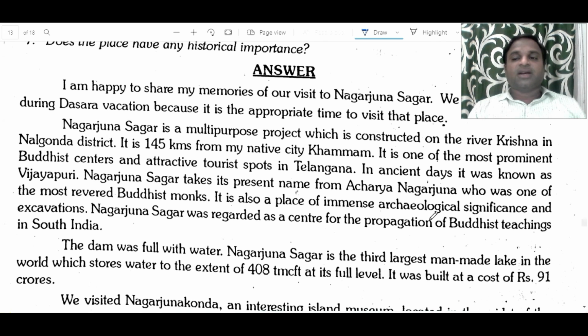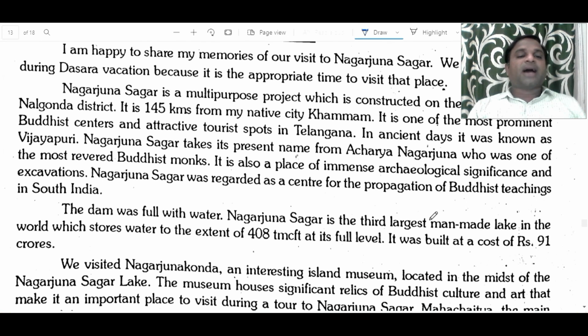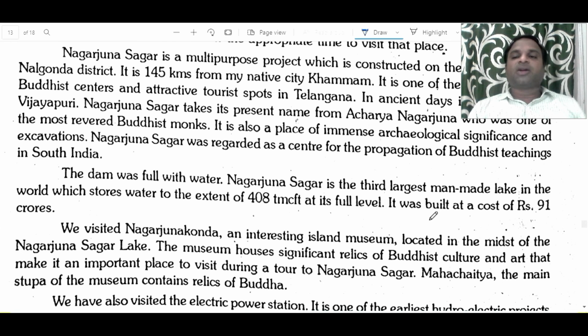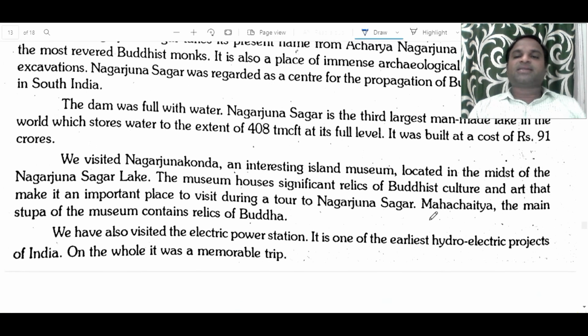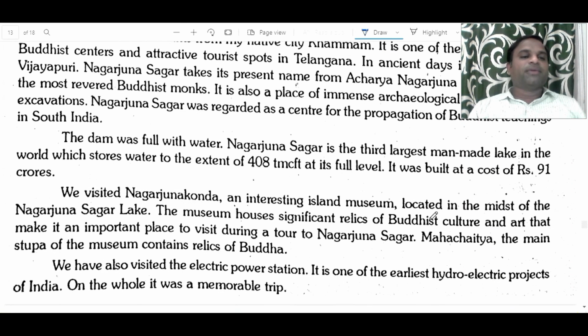In ancient days, it was known as Vijayapuri. Nagarjuna Sagar takes its present name from Acharya Nagarjuna, who was one of the most revered Buddhist monks. It is also a place of immense archaeological significance and excavations. Nagarjuna Sagar was regarded as the center of the propagation of Buddhist teachings in South India. The dam was full with water. Nagarjuna Sagar is the third largest man-made lake in the world, which stores water to the extent of 408 TMC ft at its full level. It was built at a cost of 91 crore rupees.